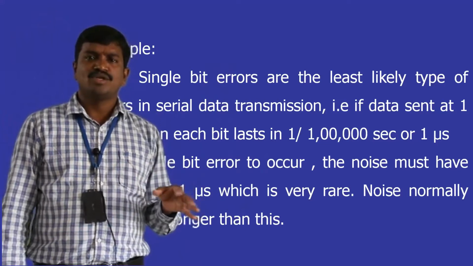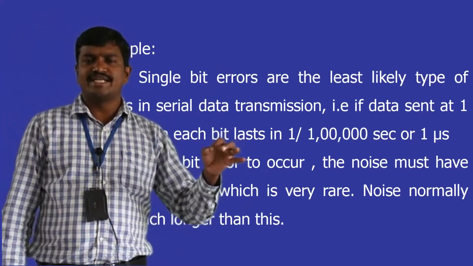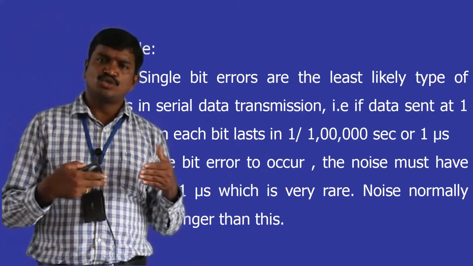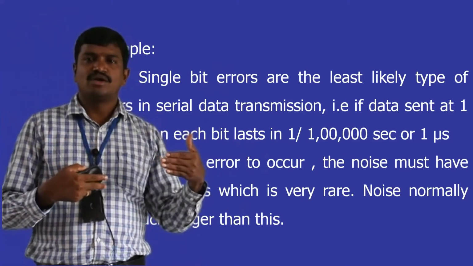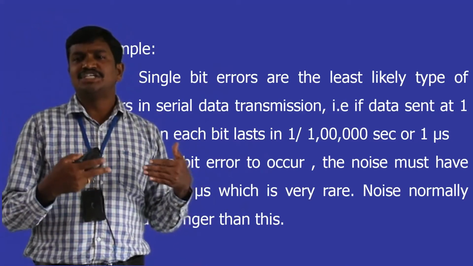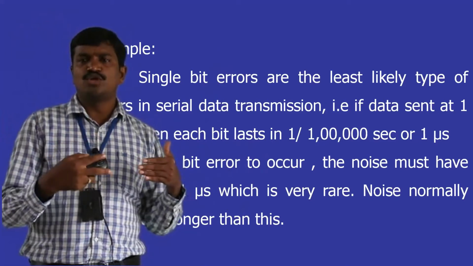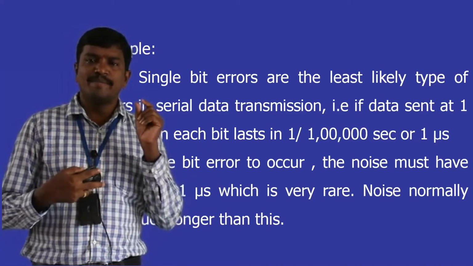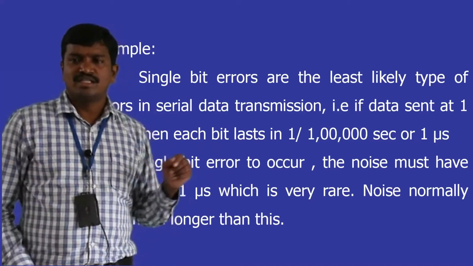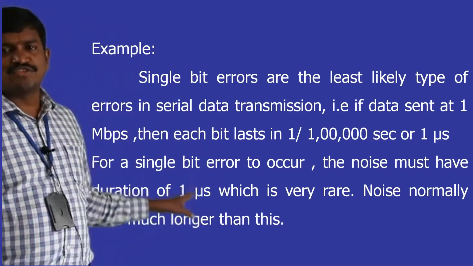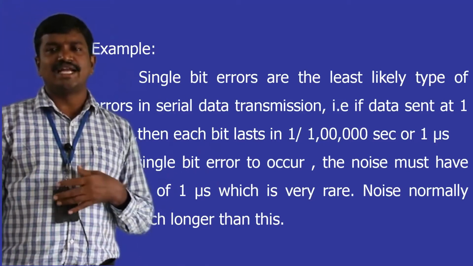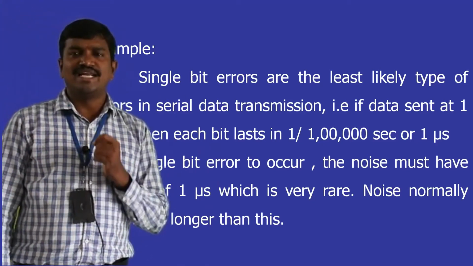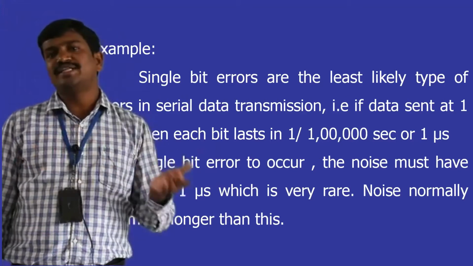I repeat again, in order to get single bit errors in serial transmission, noise should have the same speed as the bit. In general, it does not. Noise takes more time compared to one bit transmission. This is how we justify why it is the least likely type of error.